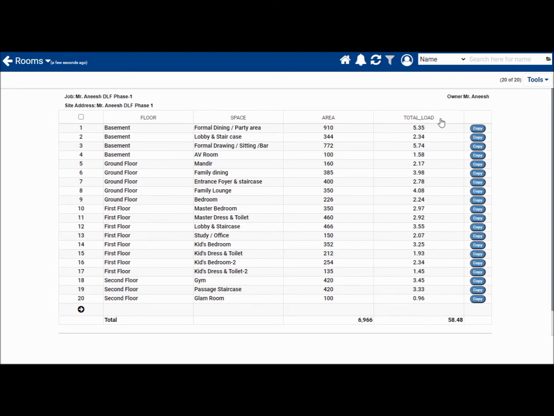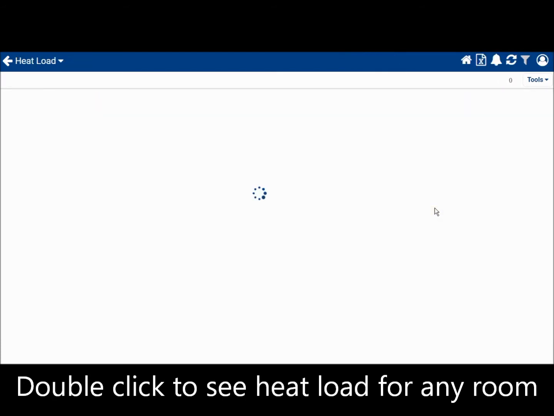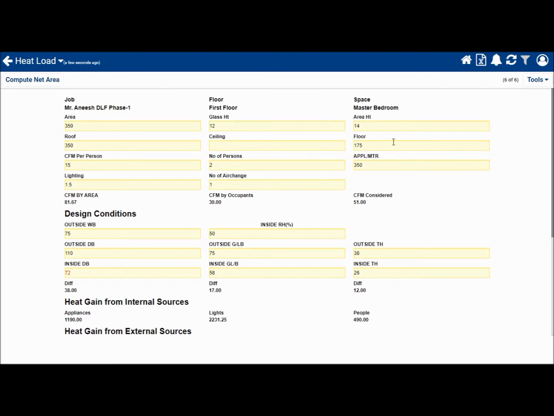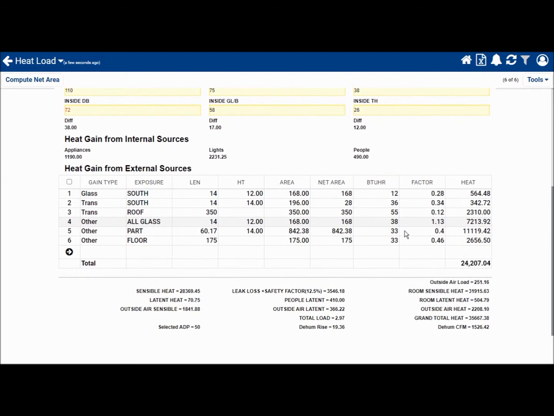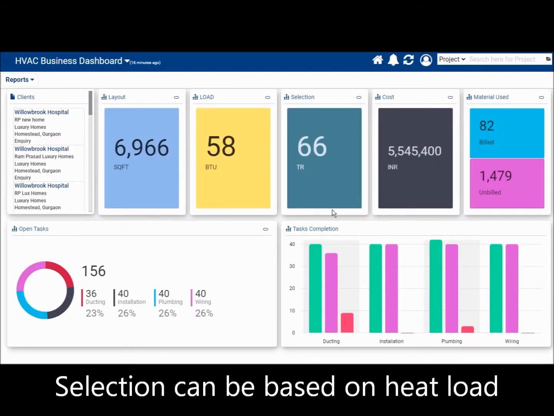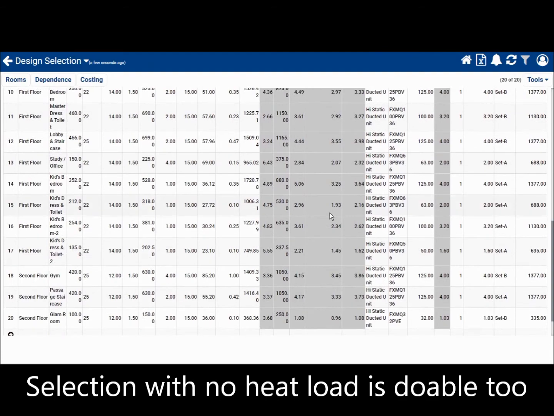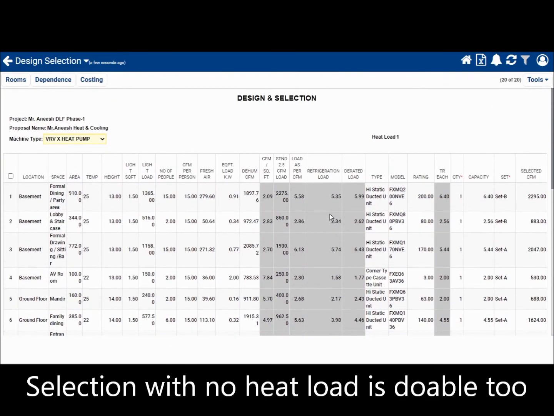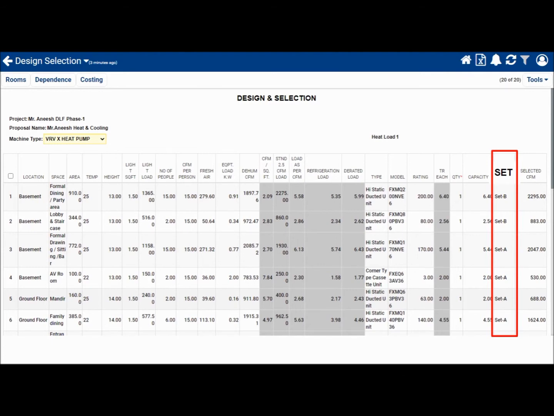Heat load has been calculated for all the rooms in this project. Double click to view detail of the calculation. Indoor units totaling 66 tons have been selected based on the heat load calculations. These indoor units have been divided into sets. Sometimes the sets are referred to as circuits.